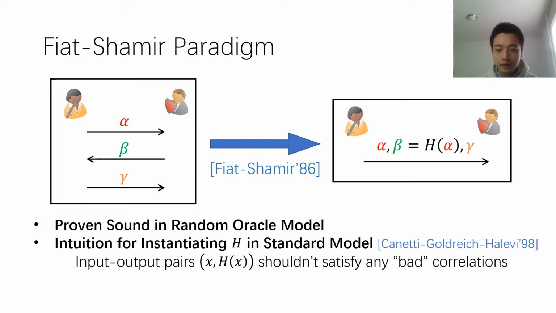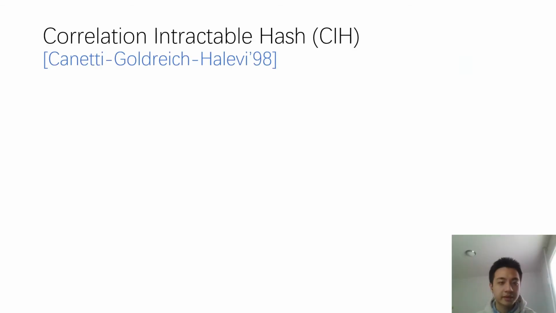Later, a long line of research initiated by Canetti et al. started to instantiate this hash function in the standard model. And the high-level idea to build such a hash function is that we want this hash function to behave like a random function. More specifically, we want its input and output pair not to satisfy any bad correlations. So the work by Canetti et al. further formalized this idea as correlation intractable hash.